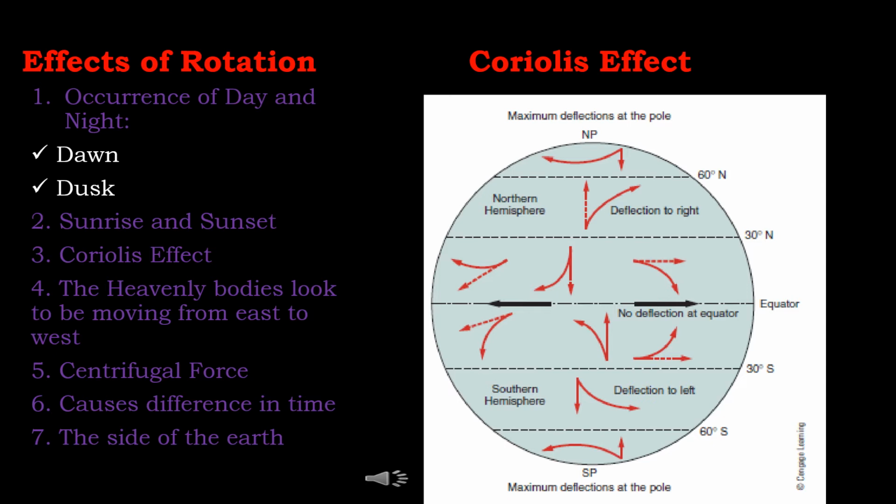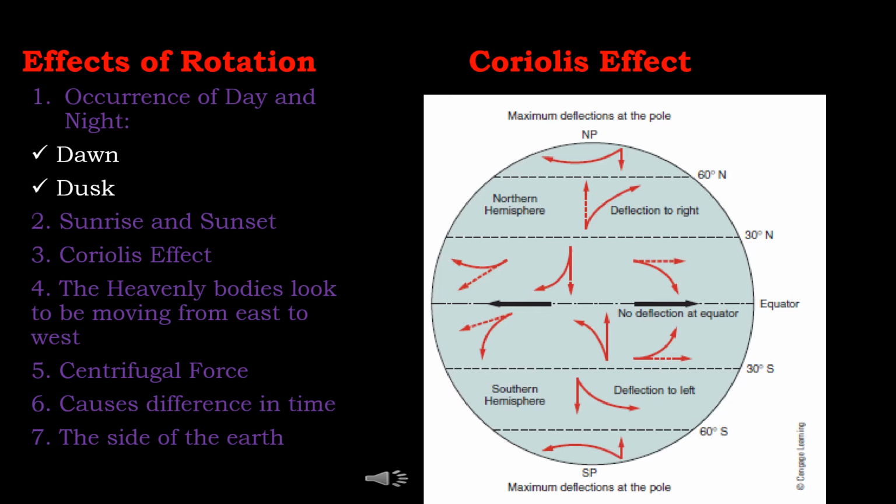Sixth one, rotation causes difference in time over various places on earth. The difference in time is 4 minutes for each degree of longitude, that is, 24 hours divided by 360 degrees.